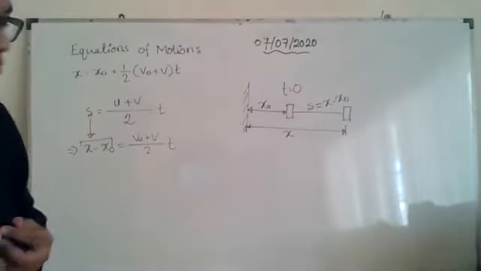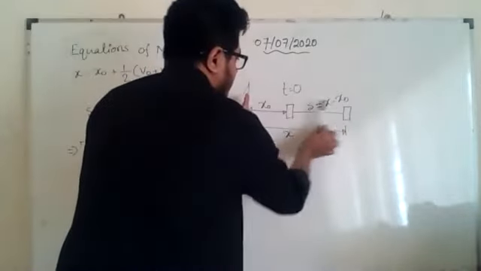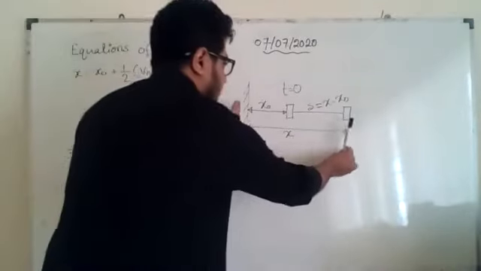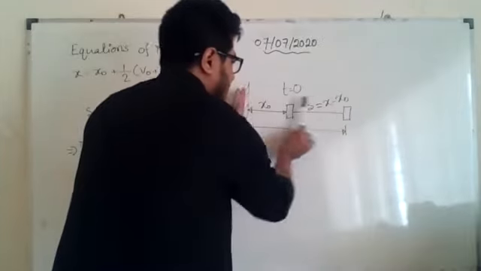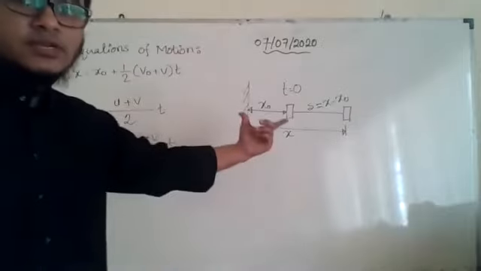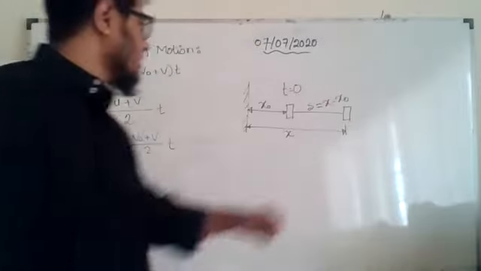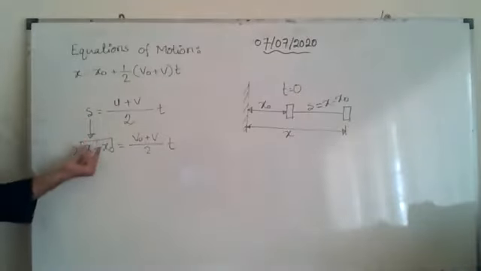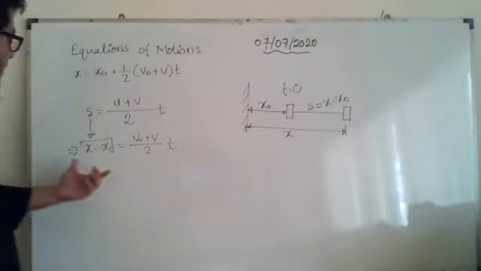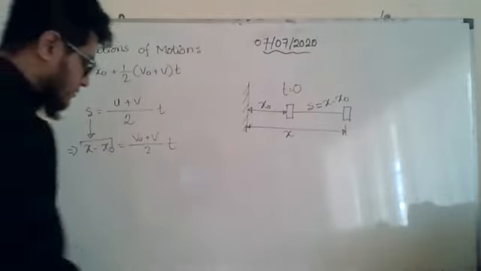Nobody? Everyone understood? Okay. But still, let me tell you. The whole distance is x. This one is x naught. So definitely this part is going to be x minus x naught, right? It is like the whole length, if it is 10 and this part is 3, then obviously this part is going to be 7. How did I find that 7? By subtracting this part from the whole, right? So this is the way. So S is equal to x minus x naught. Now we understand why S can be replaced by x minus x naught, and U is replaced by V naught. We know that already. Now the equation is understandable, right? Now the form looks similar.